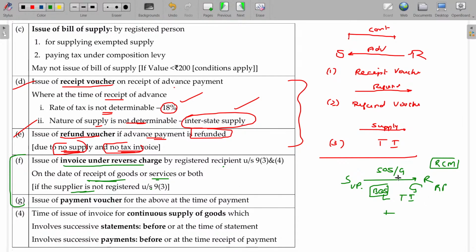In addition to that, the recipient should pay consideration, and for that he has to issue the payment voucher also. Issue payment voucher for the above at the time of payment. These two are interlinked. Okay, advance receipt voucher. In case of refund, it is coming under RCM basis.